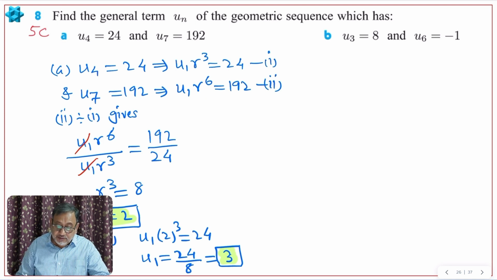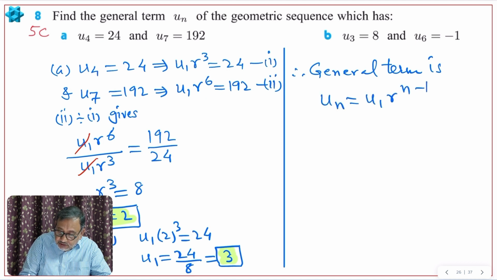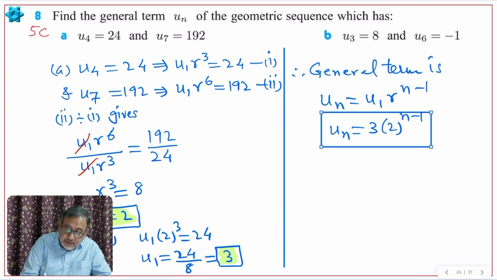Now what we have to find? So let me put one line here. Okay, therefore general term is un, u1 r raised to n minus 1. u1 is what? 3. R is what? 2 raised to n minus 1. It will remain as it is. So un is this. This is the general term, right? Okay. So we have found this.